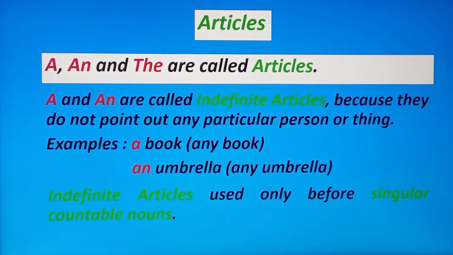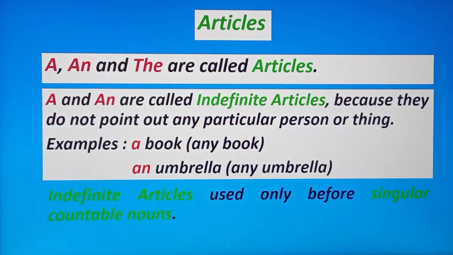Here, a and an are called indefinite articles because they do not point out any particular person or thing. Why? Because they do not point out any particular person or thing. Now see the example. A book, that means any book. An umbrella, that means any umbrella. Here a or an does not point out any particular book or umbrella.